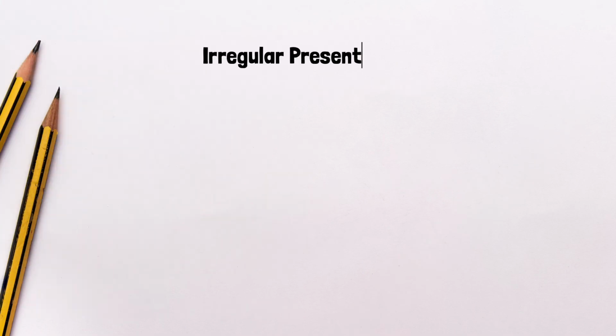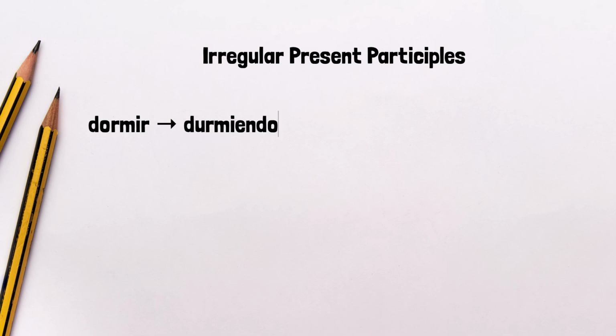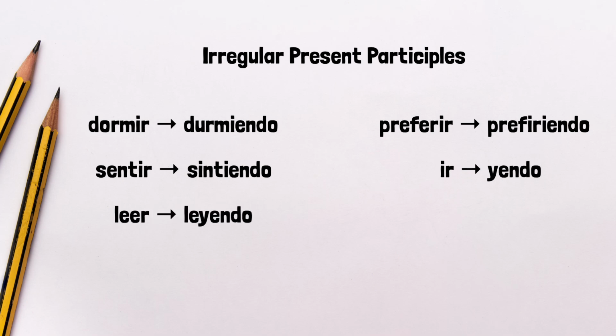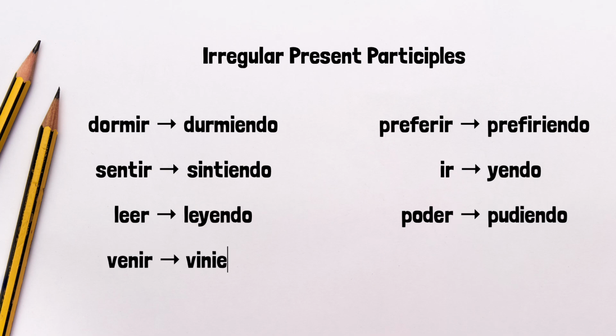Let's look at some irregular present participles. The verb dormir changes to durmiendo, preferir, prefiriendo, sentir, sintiendo, ir, yendo, leer, leyendo with a Y, poder, pudiendo, venir, viniendo, and decir, diciendo.